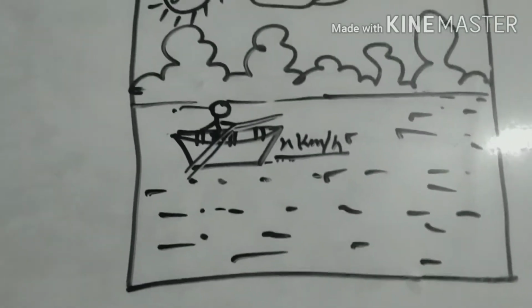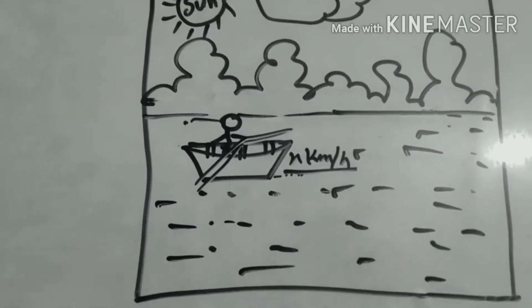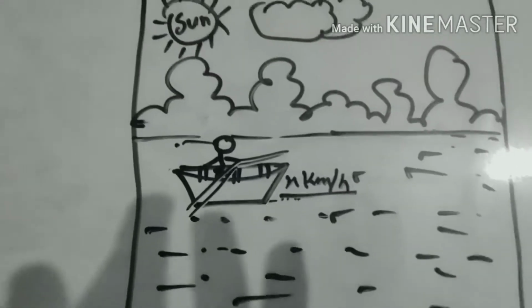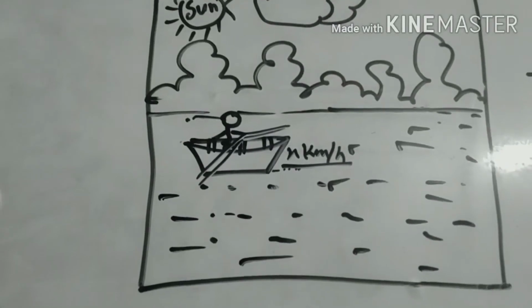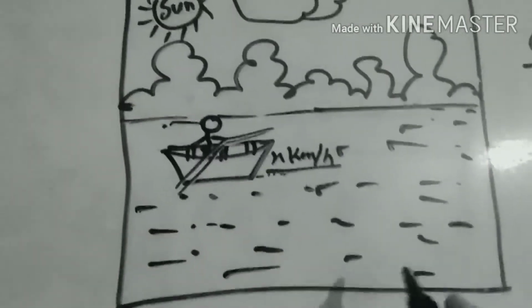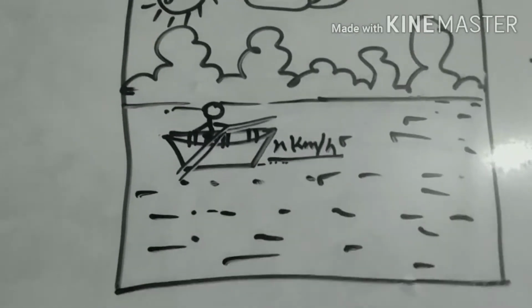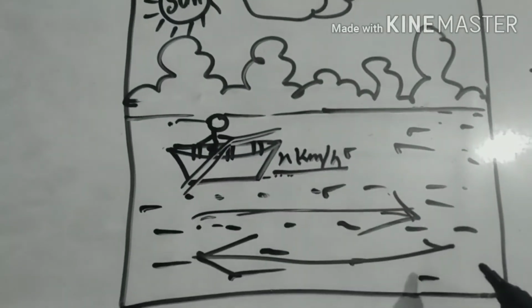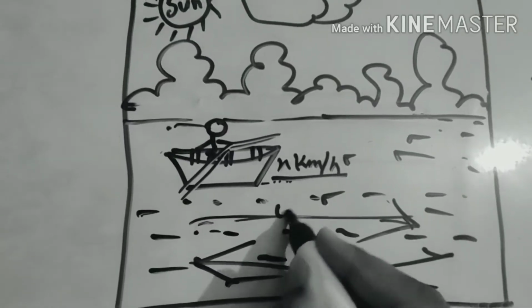And we know that in a river, in water, we have some waves, we have some current, not electricity shock, that is not. We have some current which helps us to move ahead or back. So sometimes the current is this way, sometimes the current is that way. So let us consider the current is first in this direction, and the speed of the current is y kilometer per hour.